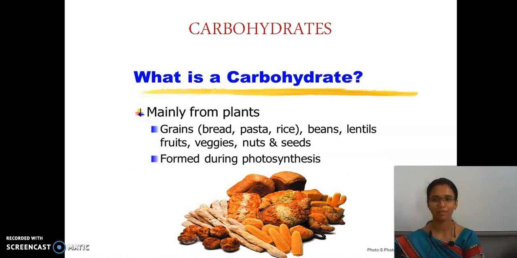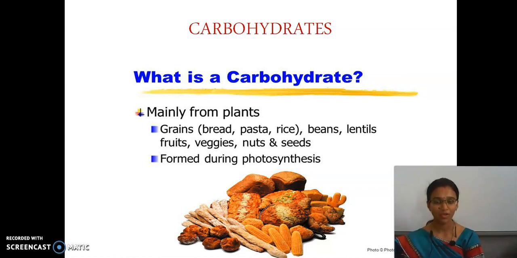Clear? Next one. So I said carbohydrate. It is one of the major components from the food we get. So what are the sources where we get carbohydrates? As I already said, rice. Good. Then fruits, nuts, etc. So how are carbohydrates formed?